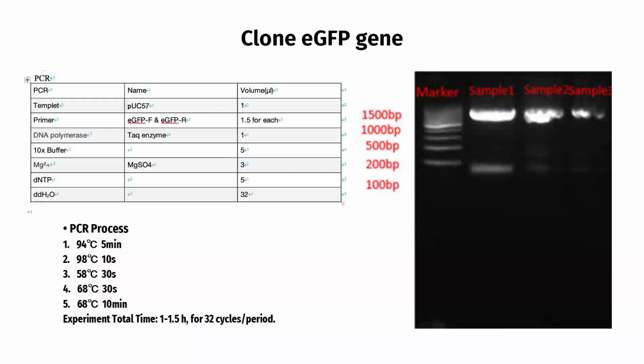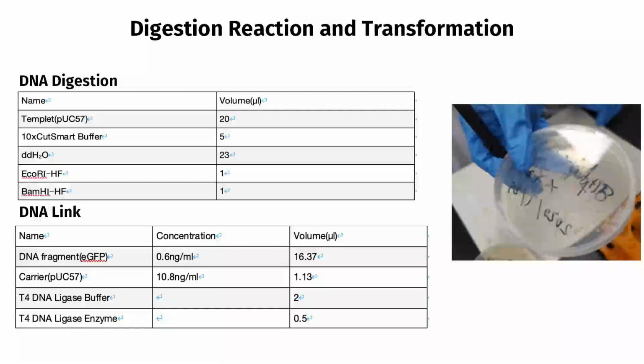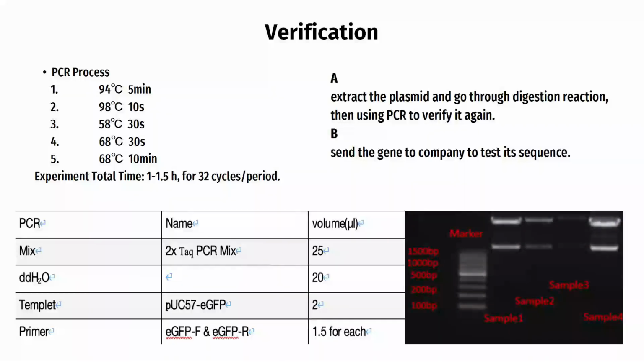The PCR results match the expected EGFP length of around 1,500 bp. And then we use EcoRI and BamHI restriction enzymes to digest the plasmid and the EGFP gene. Then we connected the EGFP gene into the plasmids in the proportion of 3:1 by using T4 DNA ligase. We have designed corresponding front and reverse primers for the EGFP gene to ensure that they can be connected. And then we transform the constructed products into E. coli competent cells. In order to verify whether the transformation is correct, plasmid was extracted from the cultured E. coli, and restriction endonuclease experiments were conducted, using electrophoresis to verify it again.